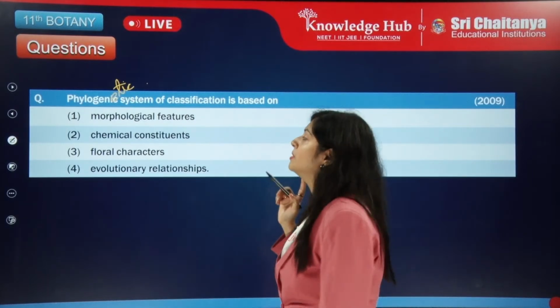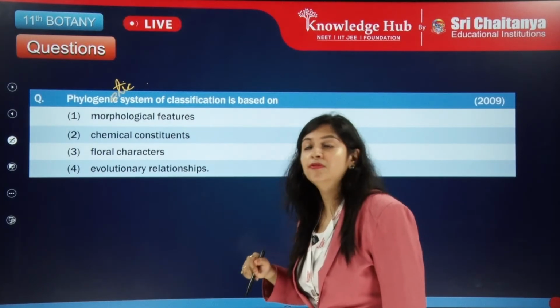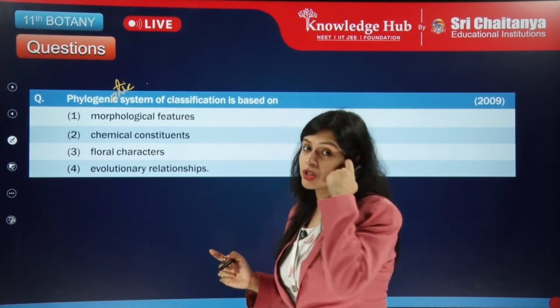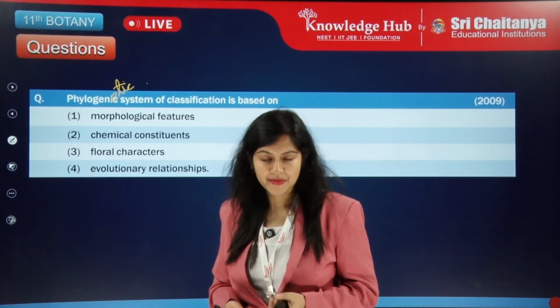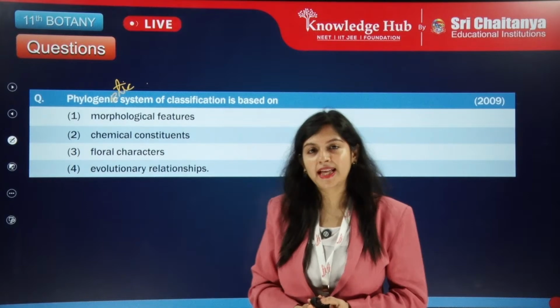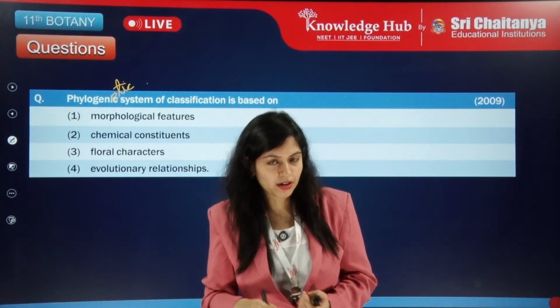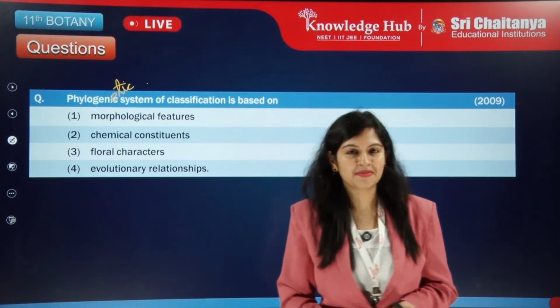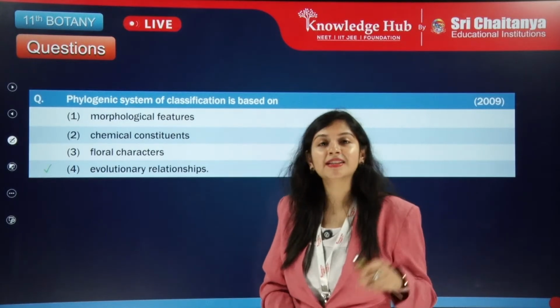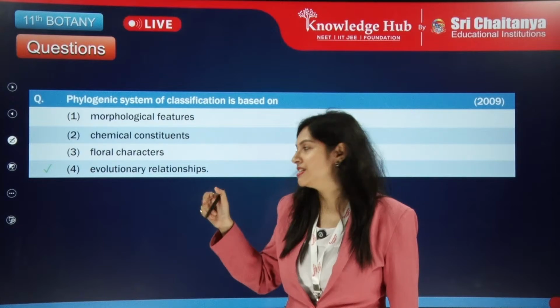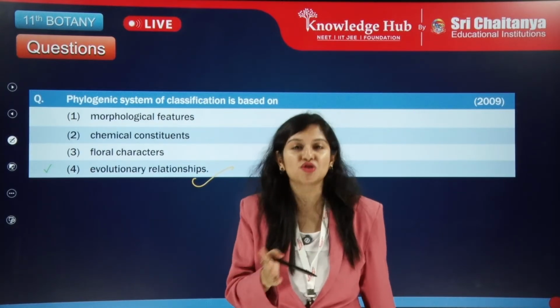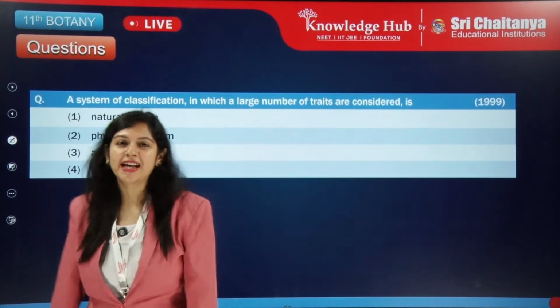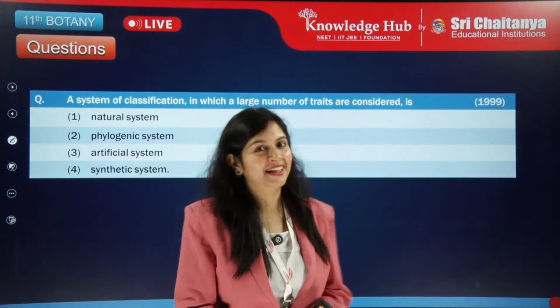Morphological features, chemical constitutions, floral characters or evolutionary relationships. Let's give a small pause of around 2-3 seconds. I hope you are done by this time. Here is the answer: the phylogenetic system is based on evolutionary relationships. I hope most of you got it right.